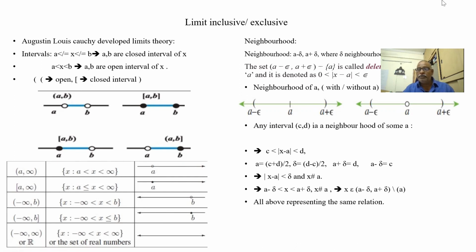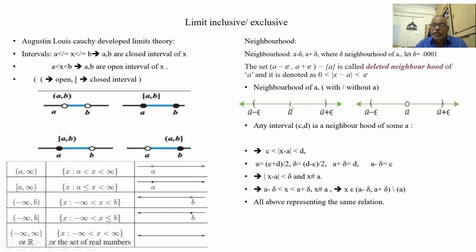Then what is called neighborhood? Suppose A is there. Two neighborhoods, A plus E and A minus E. E may be a small value, suppose A is 5, and E is 0.0001. So this will be 5.0001 and this is 4.9999. This is called the neighborhood of A, almost equal to A, with delta. Delta is very small compared to A. Okay, this is called neighborhood.